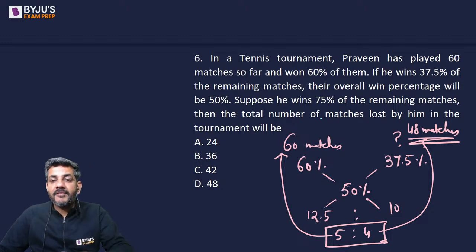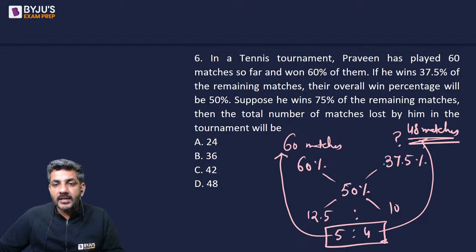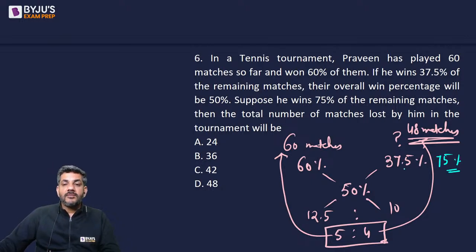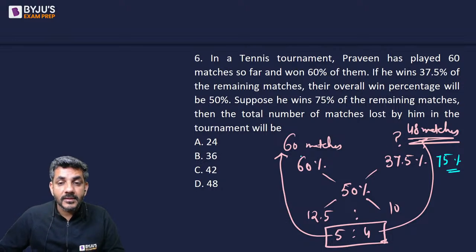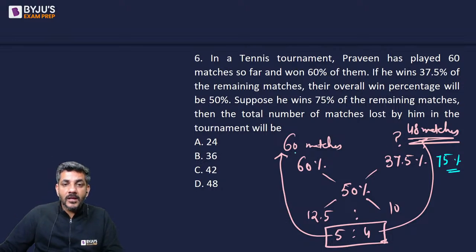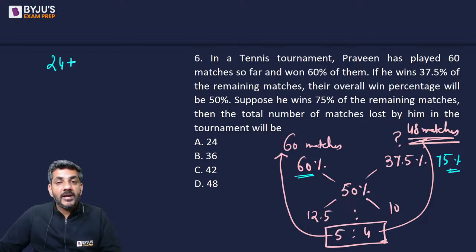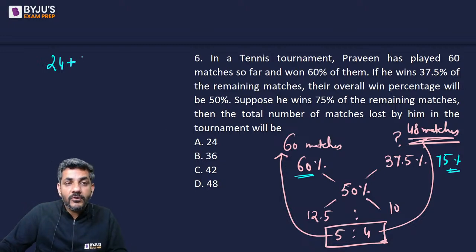Suppose he wins 75% of the remaining matches. वो कह रहा अगर यहाँ 37.5 के बजाय 75 जीते होते, then what is the total number of matches lost by him in the tournament? अगर यहाँ 75 होता, तो 60 मैचेस में से 60% जीते थे, 40% लूज कर दिए, 24. और 48 में से 75% जीते थे, 25% लूज करे, हो गए which is 12.